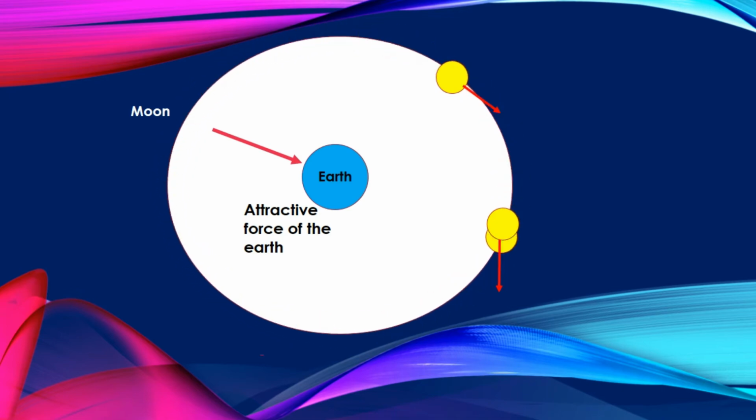At each point, its velocity changes, because its direction of motion changes. Here, the centripetal force is the attractive force of the earth.